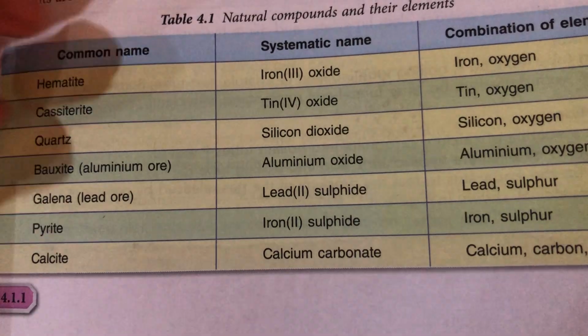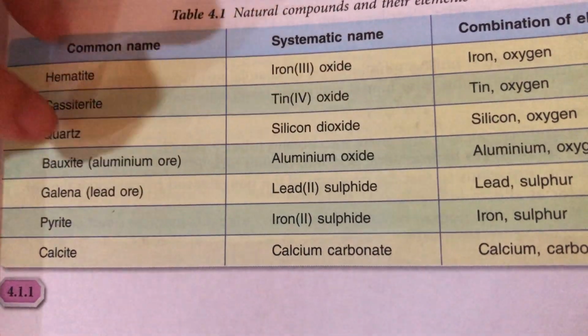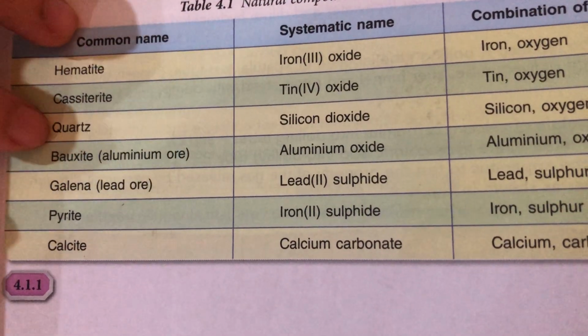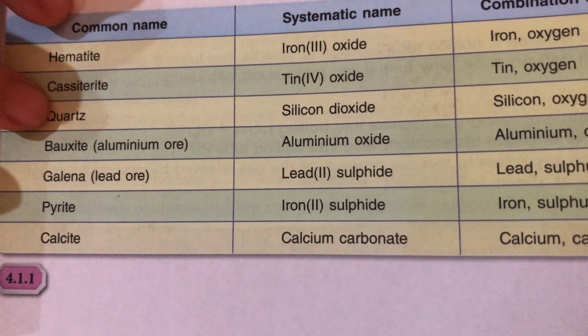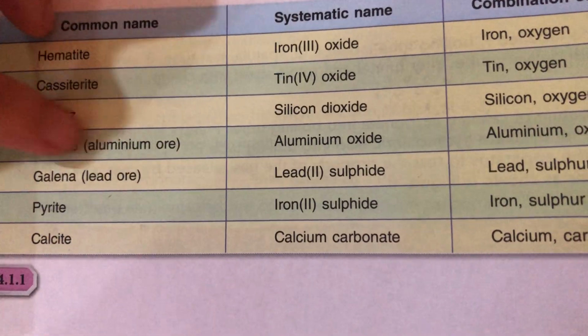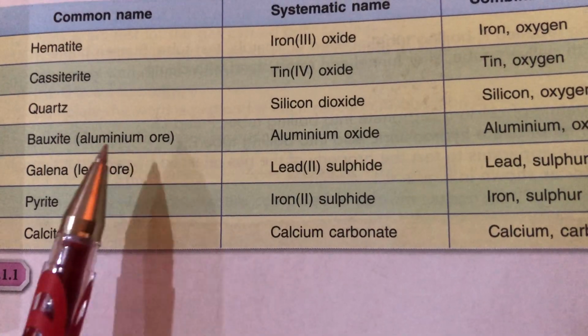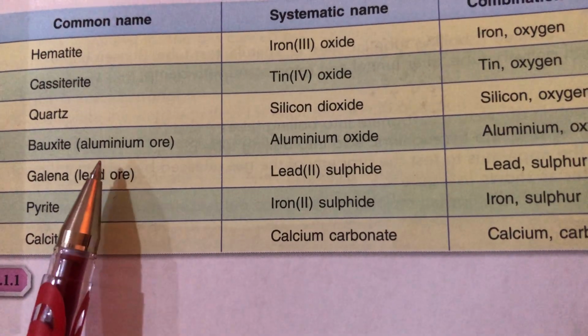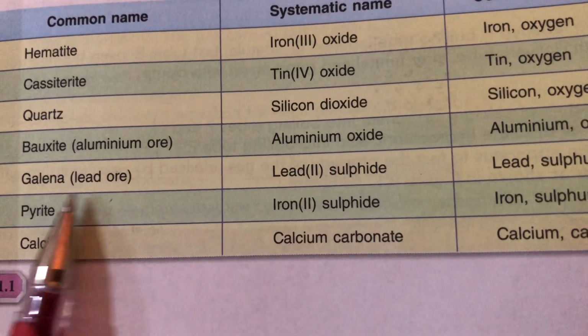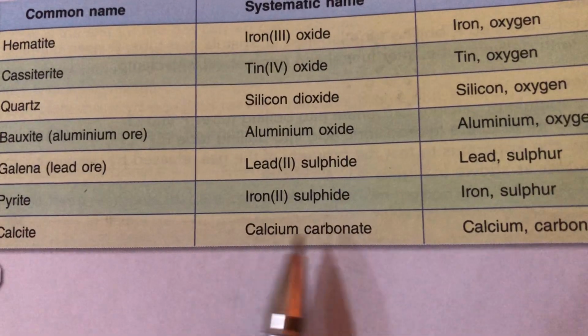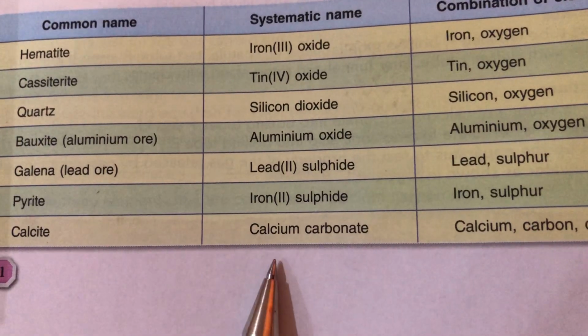Okay, so bauxite is aluminium ore, aluminium oxide. This one we have the mining in Malaysia, aluminium oxide. That the whole things appear to be red. Okay, it's actually an issue in our country because it causes pollution. Okay, galena is lead sulfide, pyrite is iron sulfide, calcite is calcium carbonate.